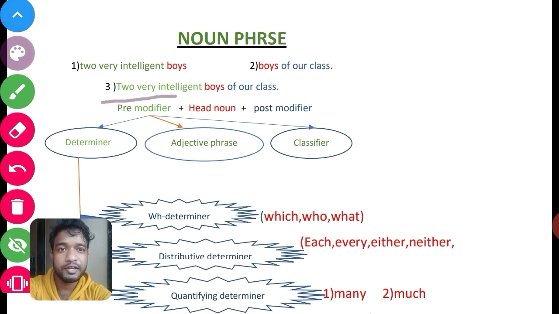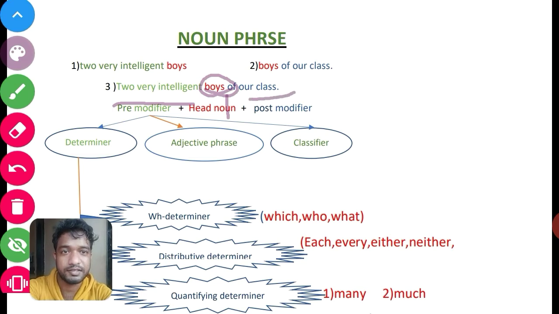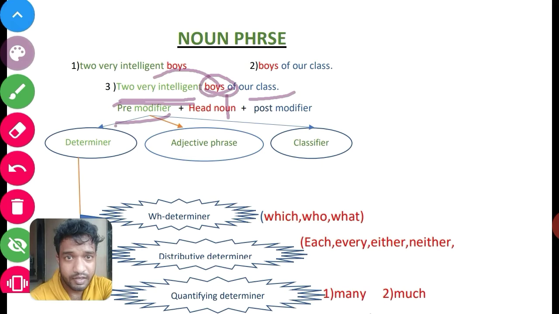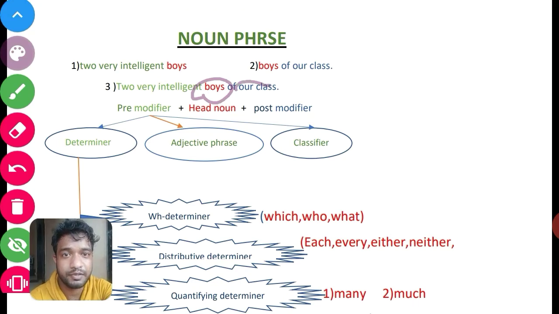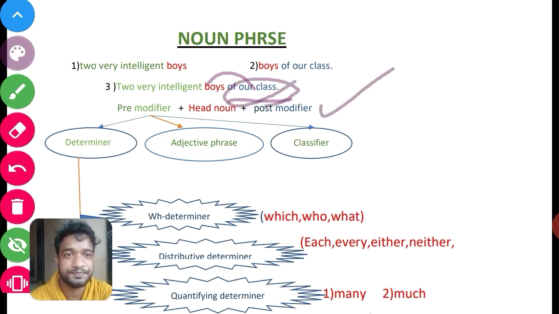Here the word boys is the head noun, and two very intelligent and of our class are modifying the noun, so they are called modifiers. The modifier that comes before the noun is a pre-modifier, and the modifier that comes after the noun is called a post-modifier, as you can see here.